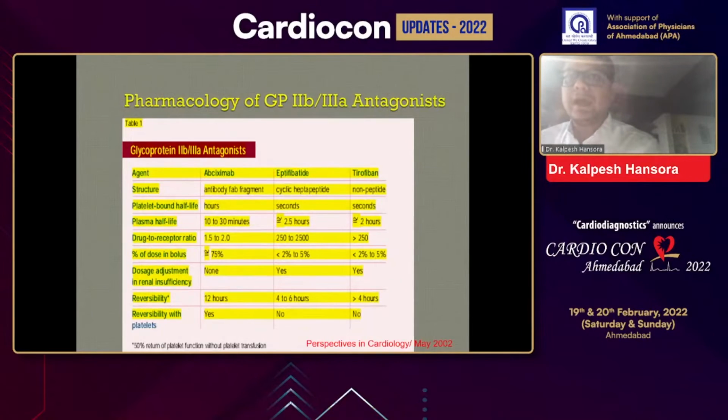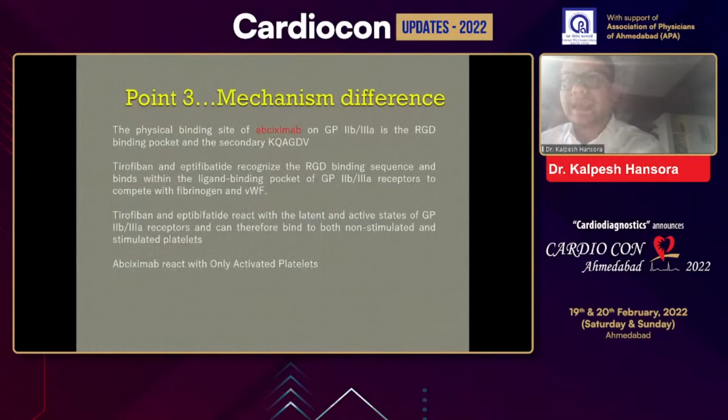Next slide. Point number three, if you look at the mechanism of action as compared to other GP2B/3A inhibitors, abciximab binds with the RGD binding pocket and a secondary receptor, while tirofiban and eptifibatide bind the RGD binding sequence. It will react with both the latent and active states of the GP2B/3A receptor.